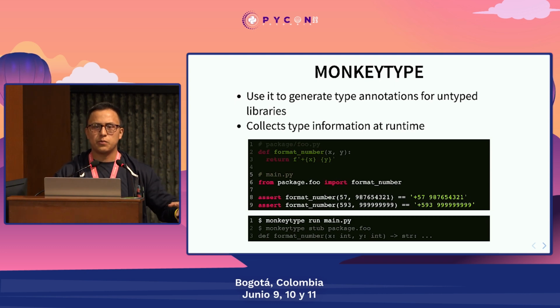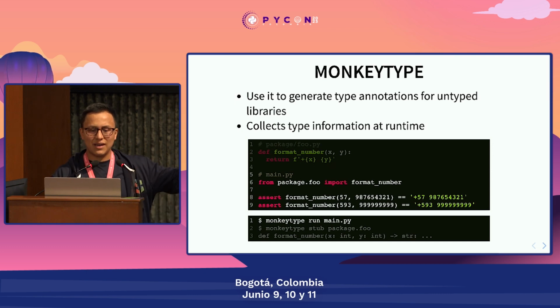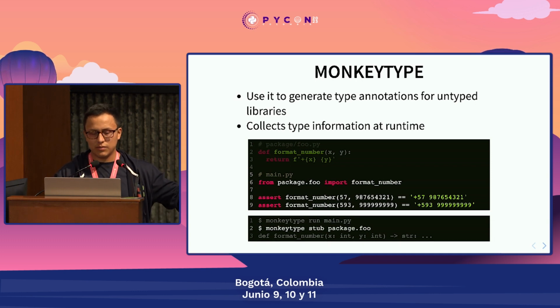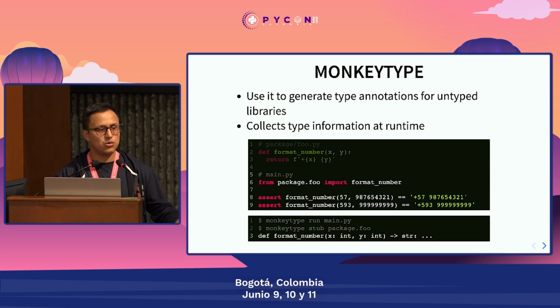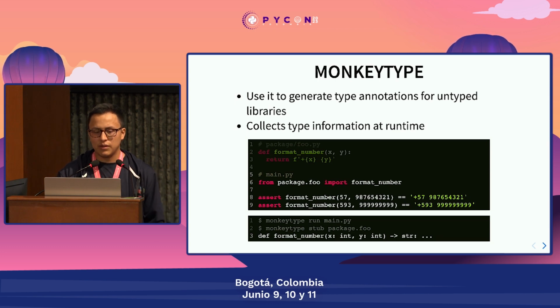I can use MonkeyType, which was created by Instagram, to execute that script and generate the stub or the type hints for the functions inside that package. So in this way you can start creating your stubs and use them in your code, and you can even apply those type hints to the legacy code that you have. So you can start adding types little by little.